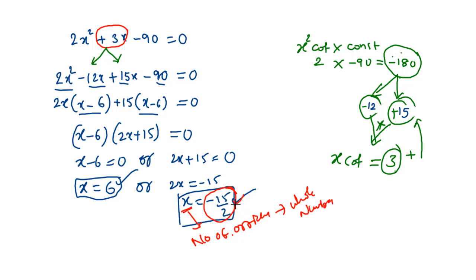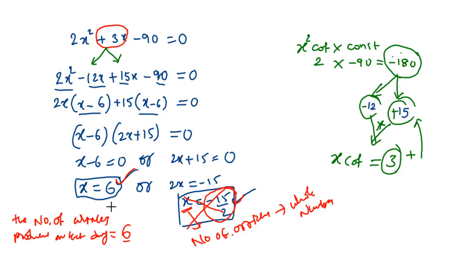So hence, in this case we cannot consider the x value as −15/2. We have to take the x value as 6. That means the number of articles produced on that particular day is 6.